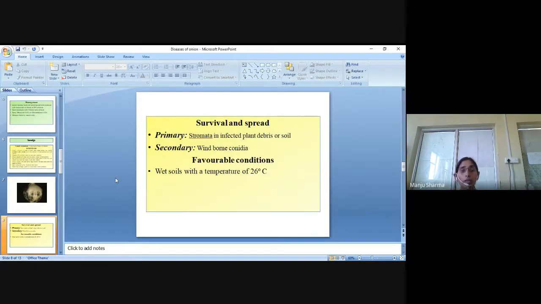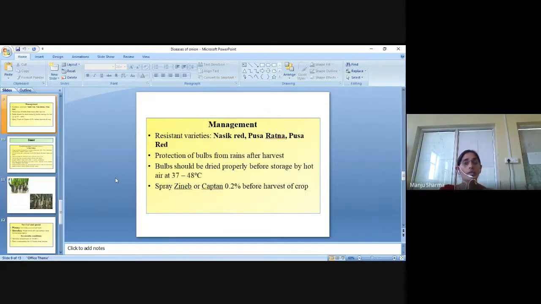Spread and survival: primary sclerotia in infected plant debris or soil, secondary wind-borne conidia. Favorable conditions are wet soils with a temperature of 26 degrees centigrade. Then their management. We have to use resistant varieties, that is Nasik Red, Pusa Ratna and Pusa Red.